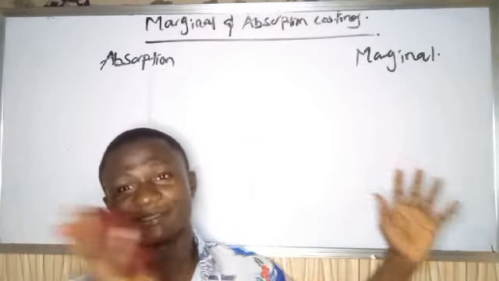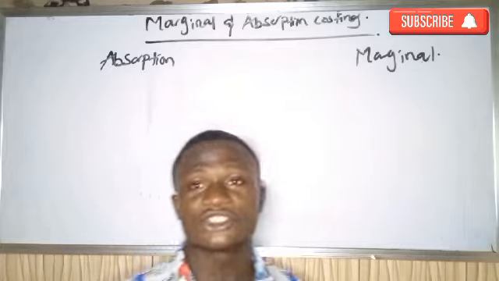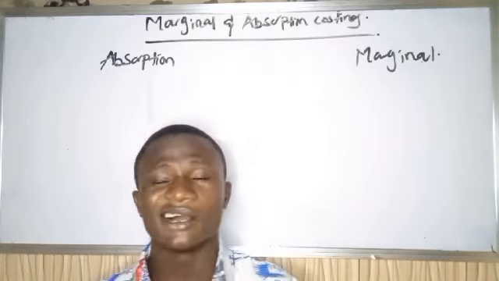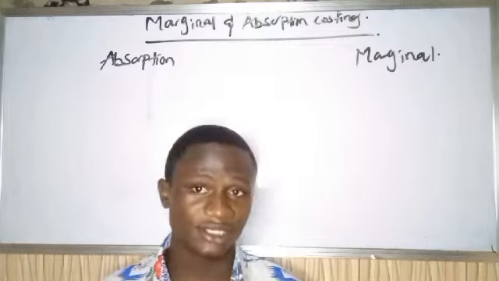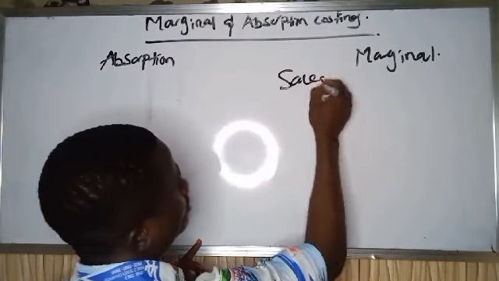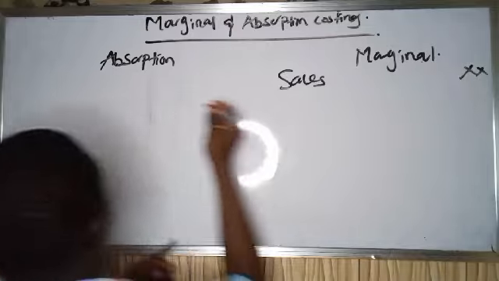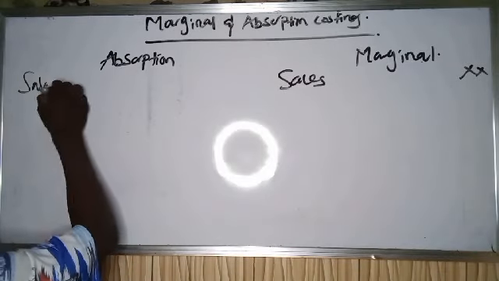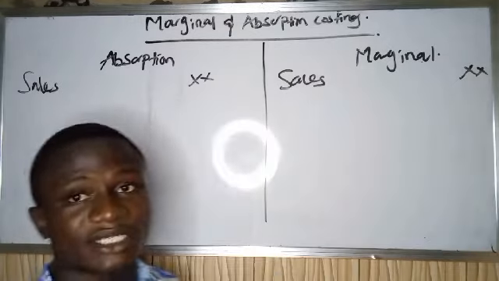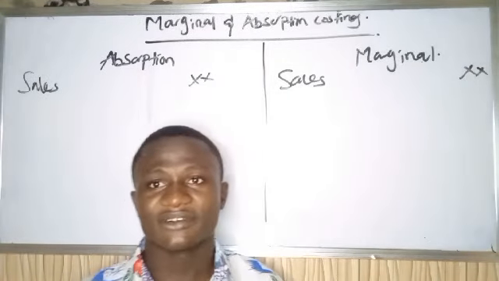Absorption costing and marginal costing. Of course, if you want to estimate your profit, it is simply your sales value minus all the costs you incurred, isn't it? That's your cost. Now, under marginal costing, we have our sales. Under absorption costing also, we have our sales. So let me do something like this. So now we have our sales.